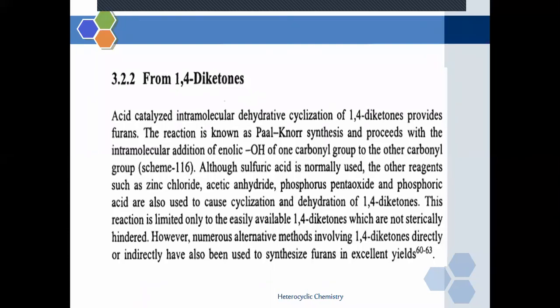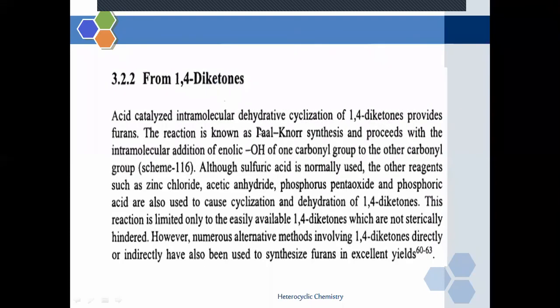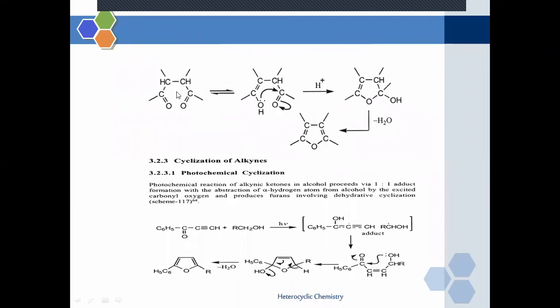1,4-diketones. The synthesis of furan from 1,4-diketone is also known as the Paal-Knorr synthesis. They may ask, write a note on the Paal-Knorr synthesis method of furan, or write down the synthetic methods of furan from 1,4-diketone. So this method is known as synthesis of furan from 1,4-diketones. Now, why is it known as 1,4-diketone?